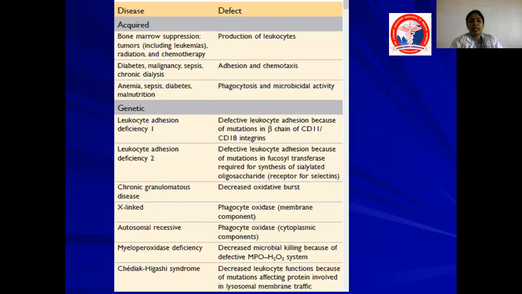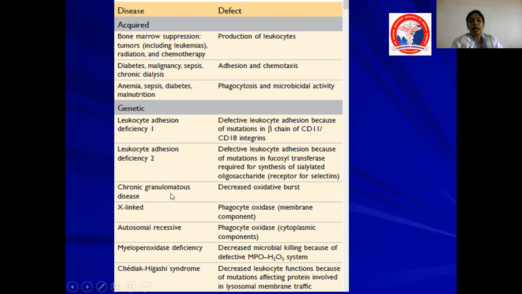These defects can be genetically inherited or acquired. The acquired defects in leukocyte function are mainly because of bone marrow suppression, diabetes, malignancy, sepsis, chronic dialysis, anemia and malnutrition. And what are the genetic defects? Leukocyte adhesion deficiency 1 is mainly because of defective leukocyte adhesion due to mutation in the beta chain of CD11 or CD18 integrin. Just remember, leukocyte adhesion deficiency 1 happens because of a defect of integrin. Leukocyte adhesion deficiency 2 occurs because of mutation in the synthesis of sialylated oligosaccharide, that is the receptor for selectin.